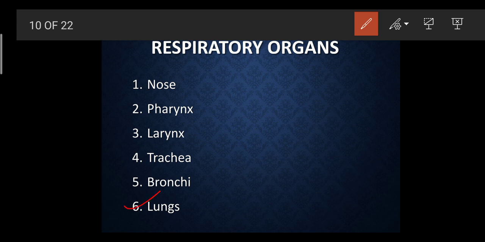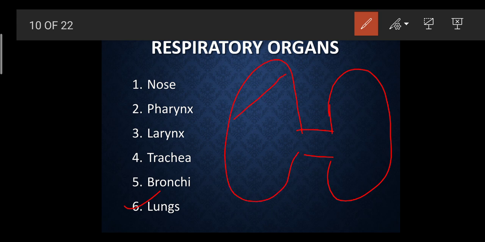And then there are the lungs, and we know all that. What are the lungs? Lungs are spongy and elastic organs. There are two lungs. The left lung has two lobes, and the right has three lobes. Here we can see 1, 2, and here 1, 2, 3. The left lung is slightly smaller.